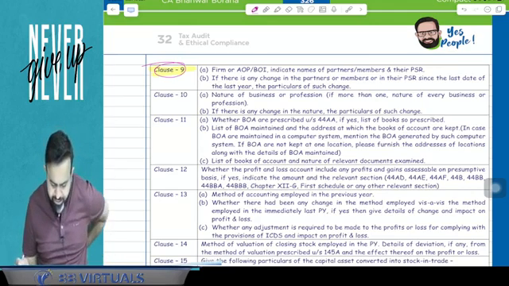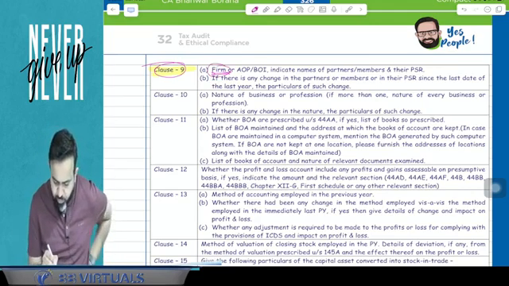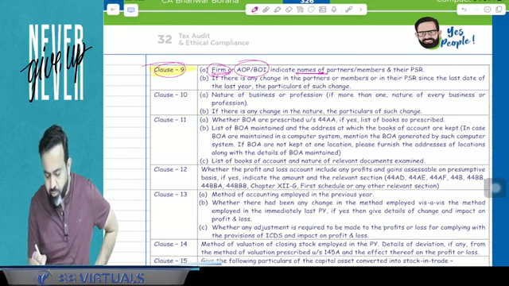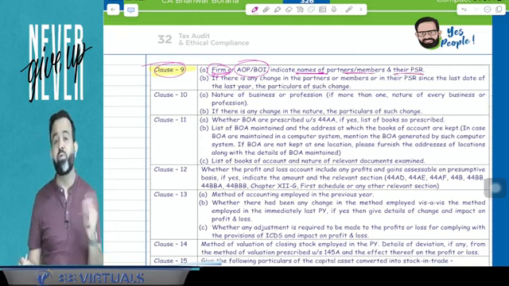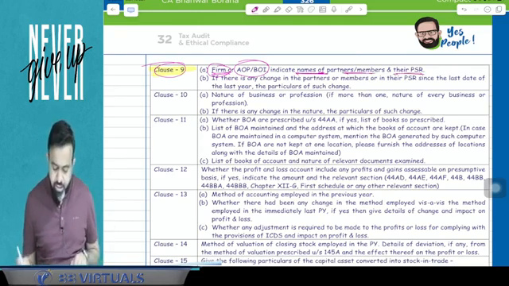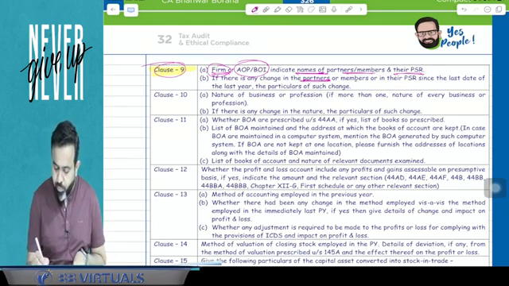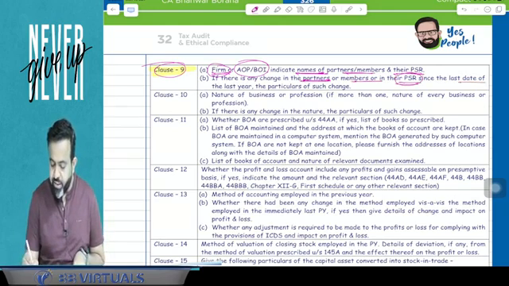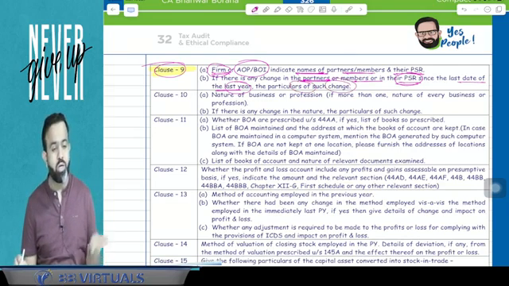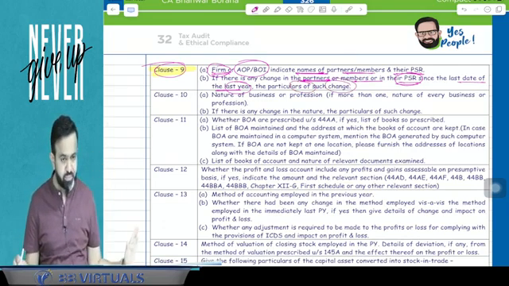So clause number 9 says that in case of a partnership firm or AOP, BOI, indicate names of the partners and members and their profit sharing ratio. And if there is any change in the partners or members or in their PSR since the last date of the last year, then particulars of such change are also required to be mentioned in clause number 9.